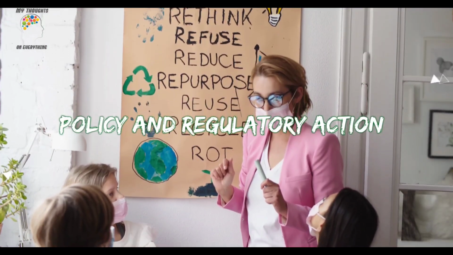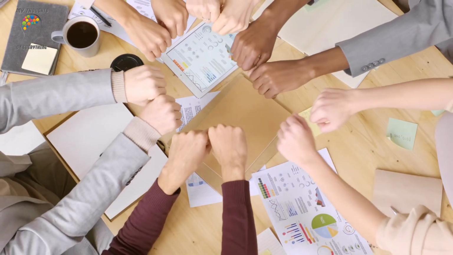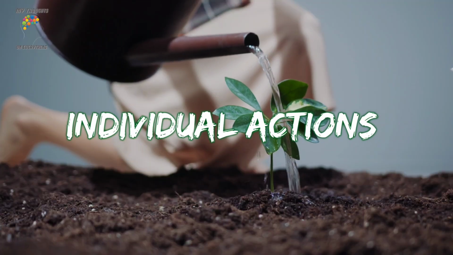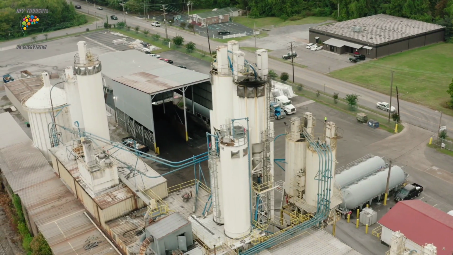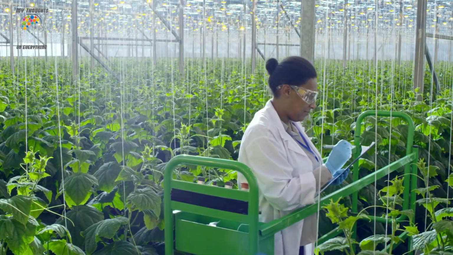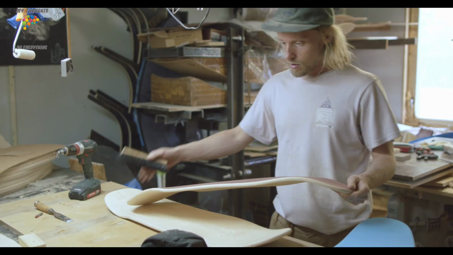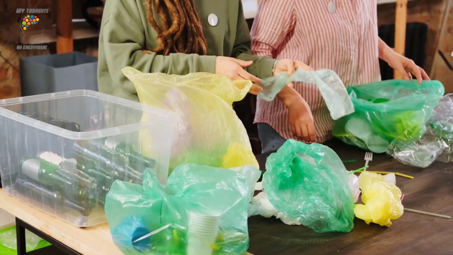Policy and regulatory action. Governments play a crucial role in the fight against climate change by implementing policies that reduce emissions and promote sustainability. Individual actions. While systemic changes are critical, individual actions can also make a difference in the fight against climate change. Recycling, composting, and reducing plastic use can cut down on landfill waste and emissions.